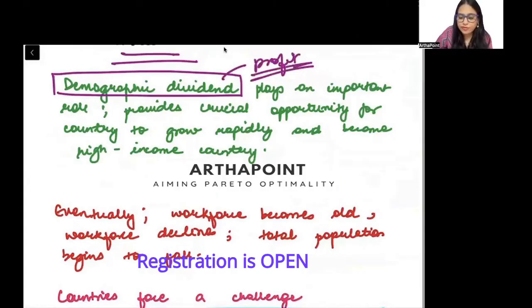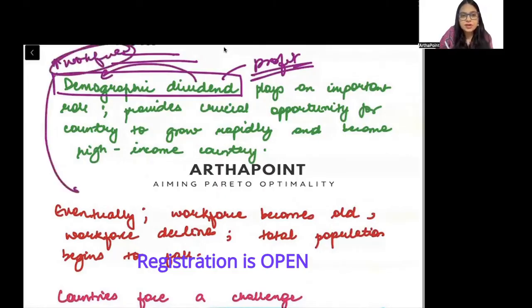How is the country profiting? Because of more workforce. Why is the workforce growing? Because of demographic transition. है ना?